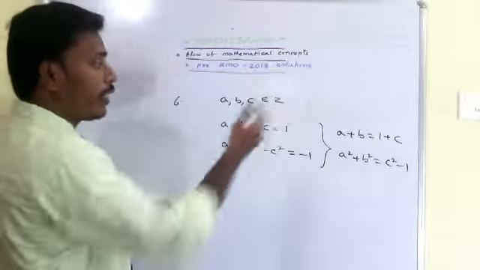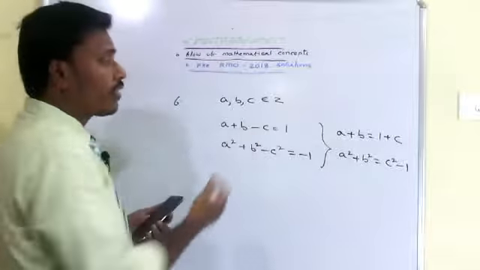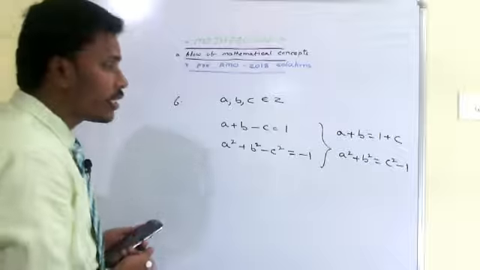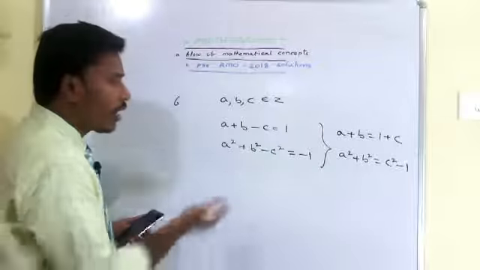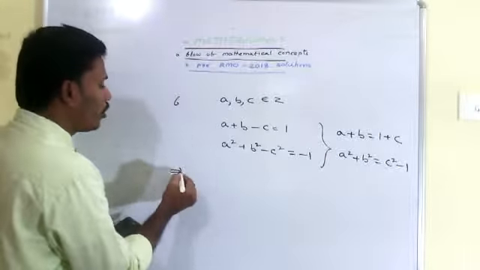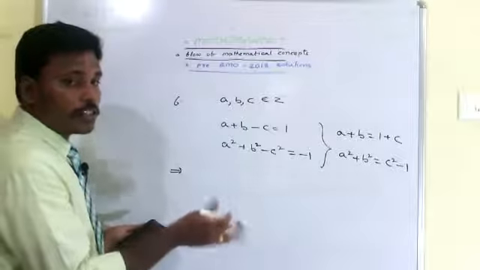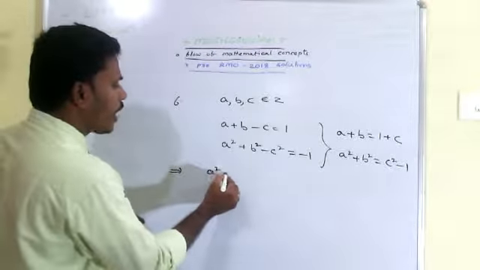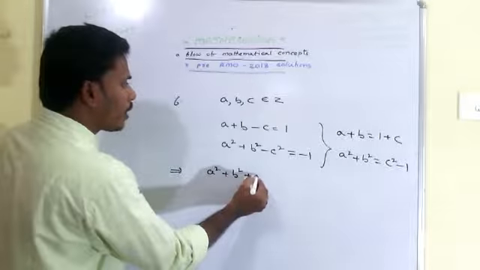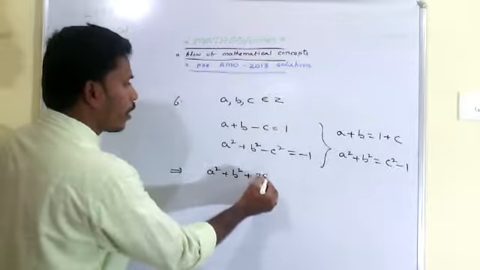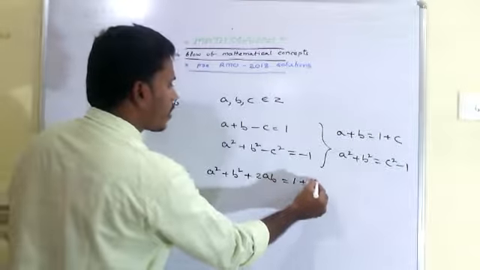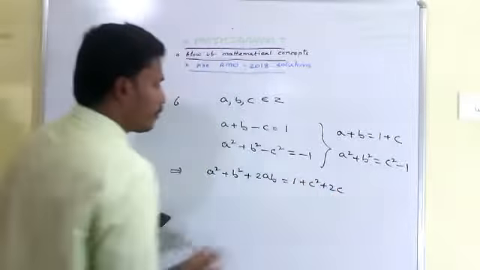Okay, and if you square the first equation on both sides, and then do subtraction, the c square term will get cancelled. Then we go to the remaining expression involving a and b. See, if you square the first equation, we have that a square plus b square plus 2ab is equal to 1 plus c square plus 2c.